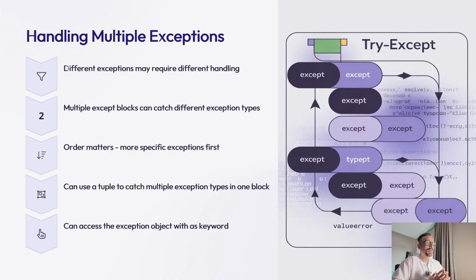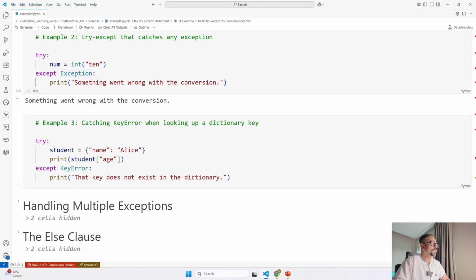You can also catch multiple exception types in a single except block, as we saw, by providing a tuple of exception types. And we can also use the as keyword, which allows you to access the exception object itself, which can be useful for logging or displaying more detailed error information. In the example, I have covered that. So let me take you to the example